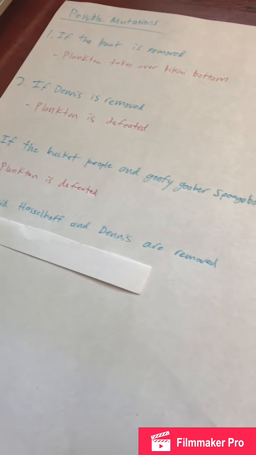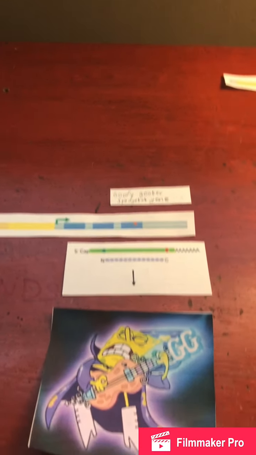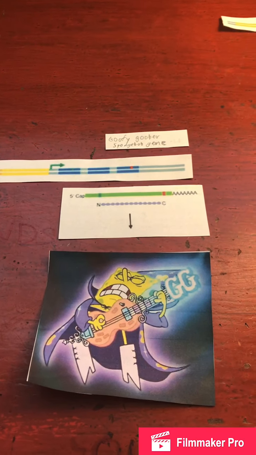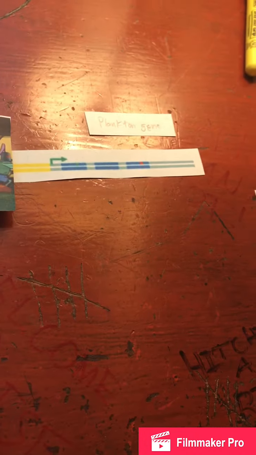Now, if David Hasselhoff and Dennis are removed, it would not matter that David Hasselhoff would not be able to create the boat gene. It's that Dennis would not be able to inhibit SpongeBob. So then the path would go on that the Goofy Goober SpongeBob gene will be activated, the Goofy Goober SpongeBob gene product will be able to inhibit the Bucket People, and plankton would not be the ruler of Bikini Bottom.